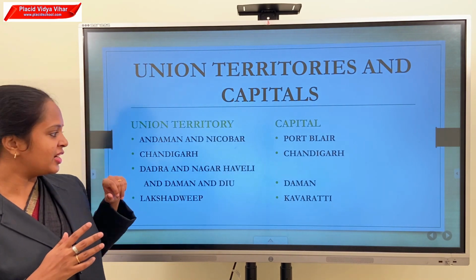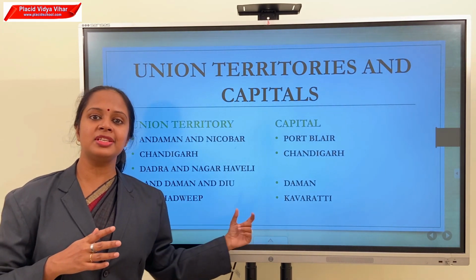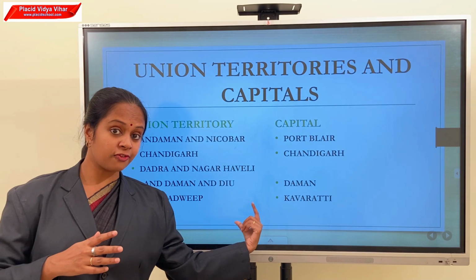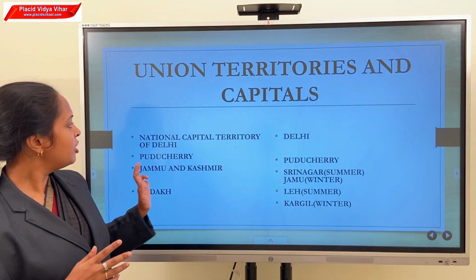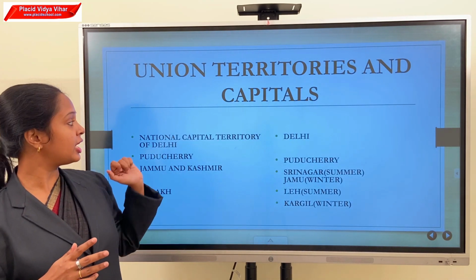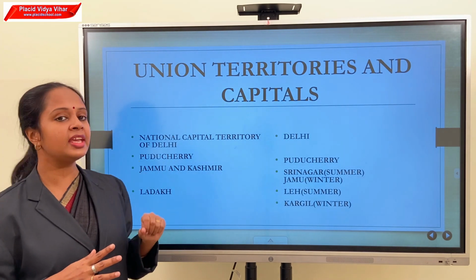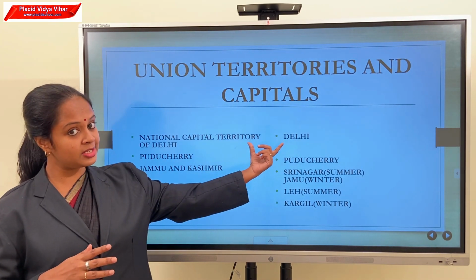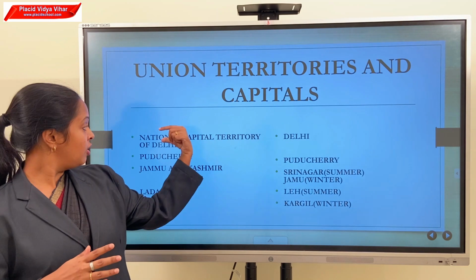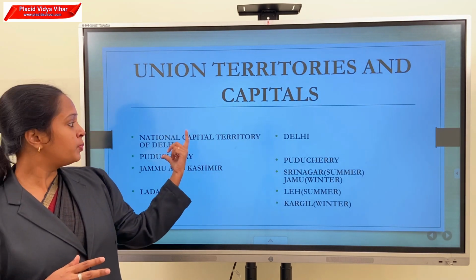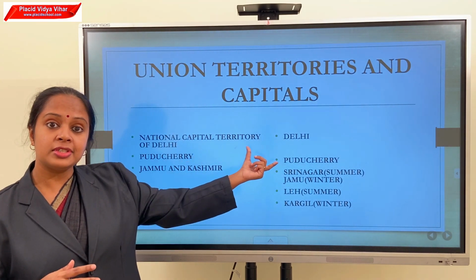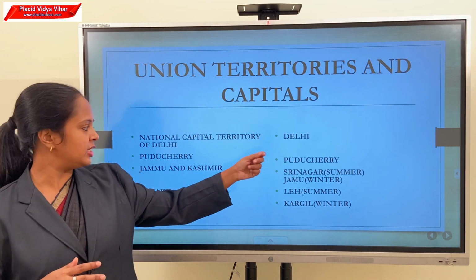And the fourth one is Lakshadweep and its capital is Kavaratti. Fifth one is National Capital Territory of Delhi and its capital is Delhi. Sixth one Puducherry and its capital is also Puducherry.